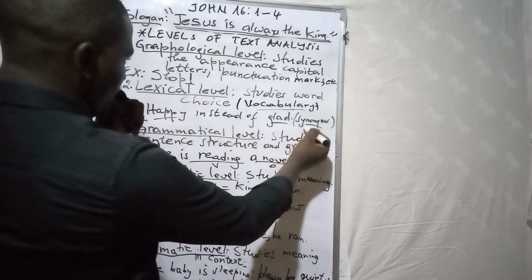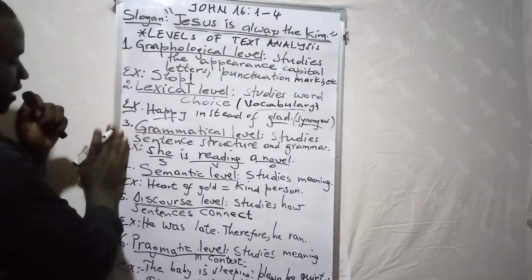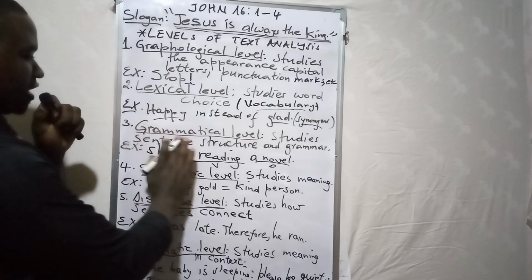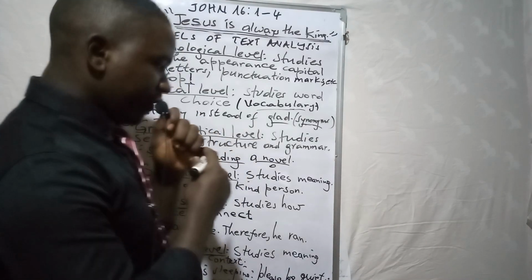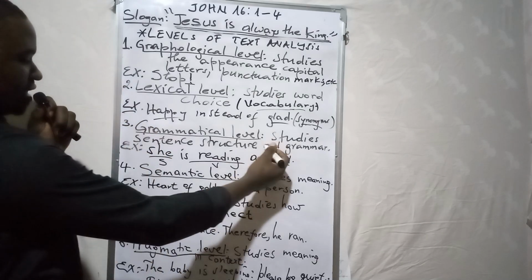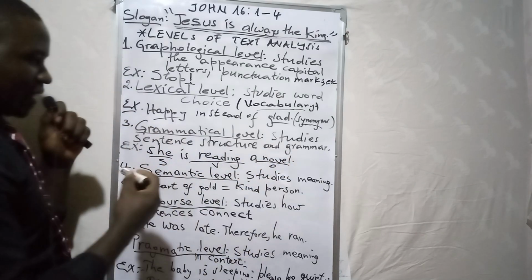Here we have synonyms. So we have number 3, which is the grammatical level, what we call the syntactic level. This means it studies sentence structure and grammar.